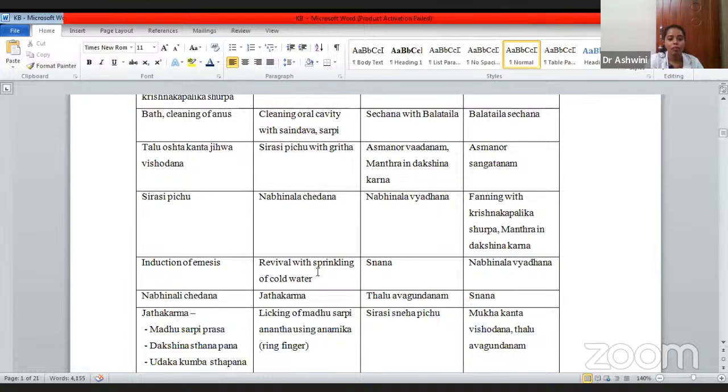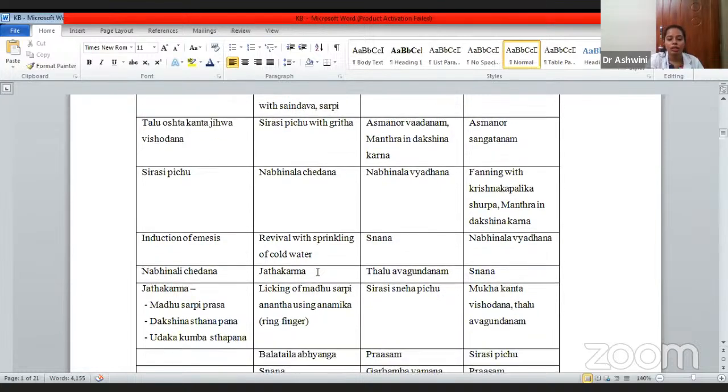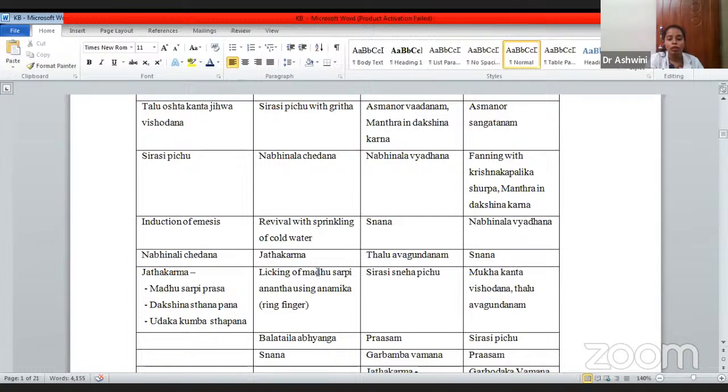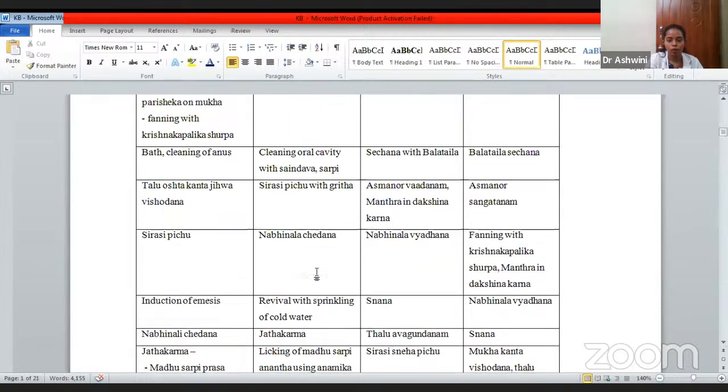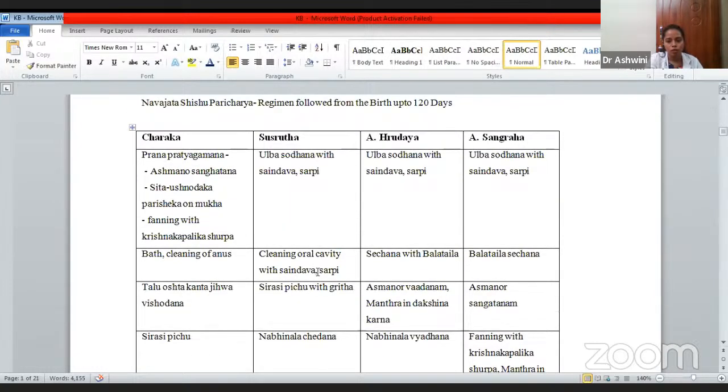it has been told after the Nabinala Chedana. Then comes the Jatakarma, then licking of the Madhu Sarpi Ananta. Ananta is nothing but gold. Using Anamika. Anamika is nothing but the ring finger. Then Bala Taila Abhyanga and Snana. So this is the protocol which has been followed by Sushruta.